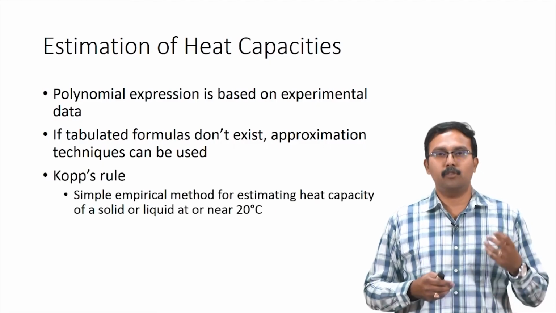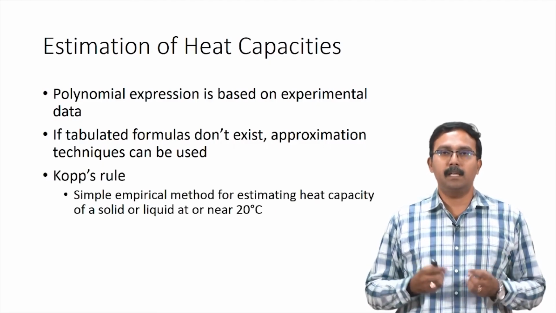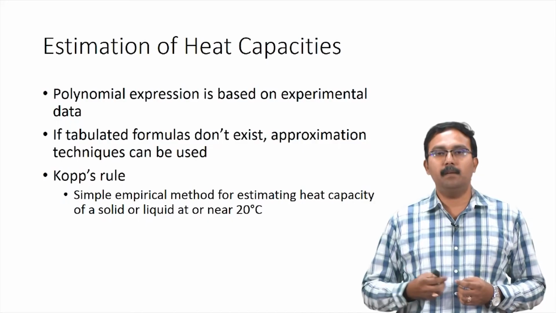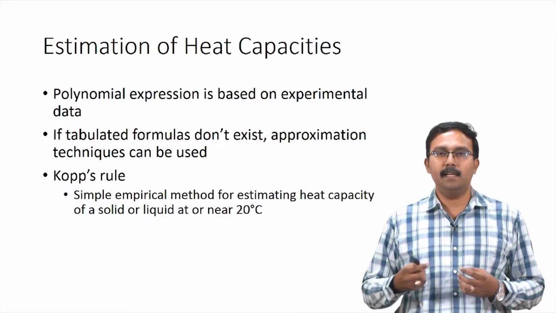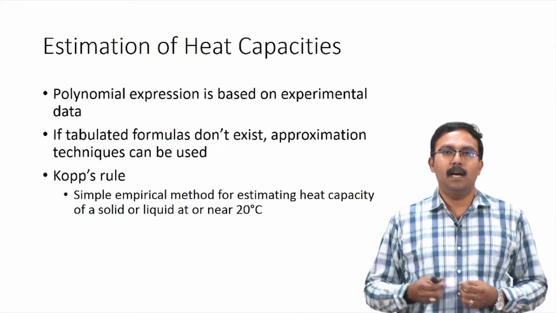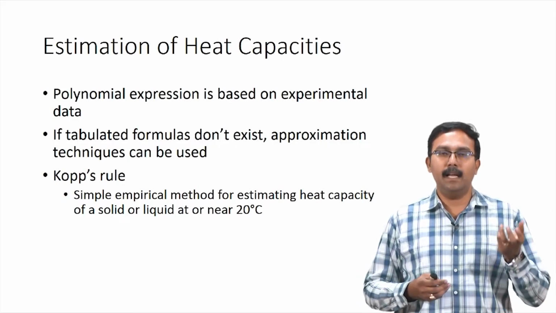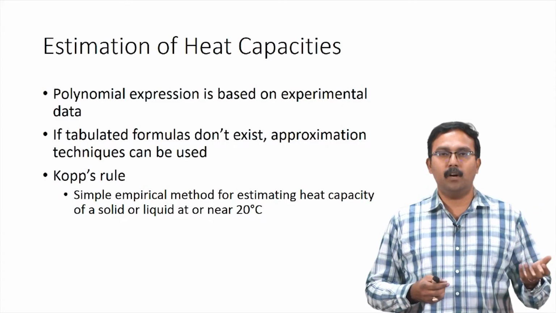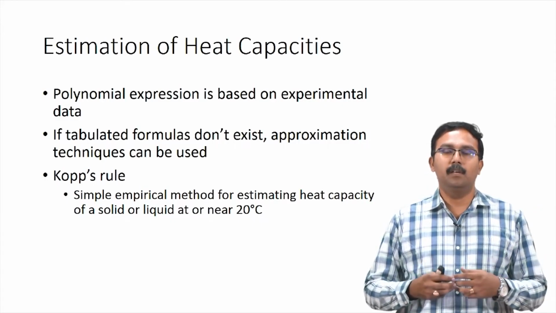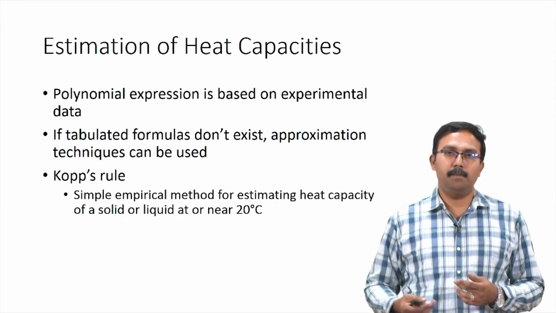One such method is Kopp's rule. This is a simple empirical method which is used for estimating heat capacity of solids and liquids at around 20 degrees Celsius. The logic here is that each element in the compound has a particular contribution towards the Cp value.